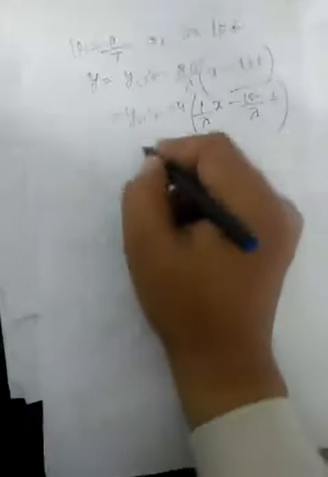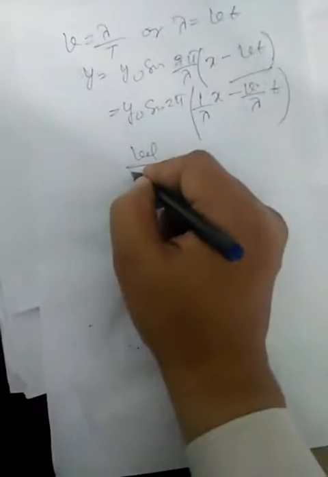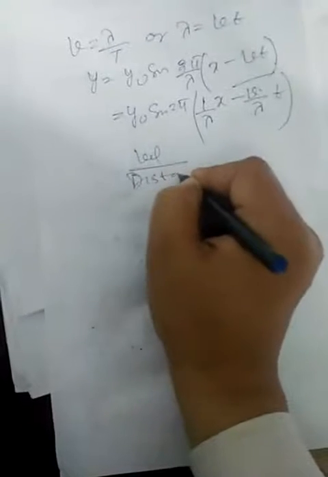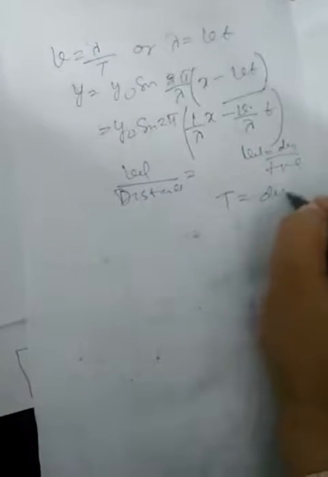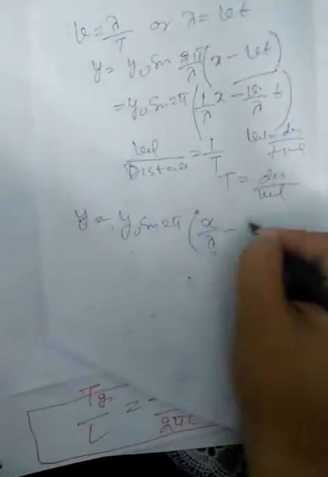So v upon lambda, what is it? Velocity upon distance. That we have to see. We know that velocity is equal to distance upon time, so time is equal to distance upon velocity. That means velocity upon distance is 1 upon time period. So we can put this value in this equation, and we get y is equal to y naught sine 2 pi x upon lambda minus t upon T. So that is one form of the equation.